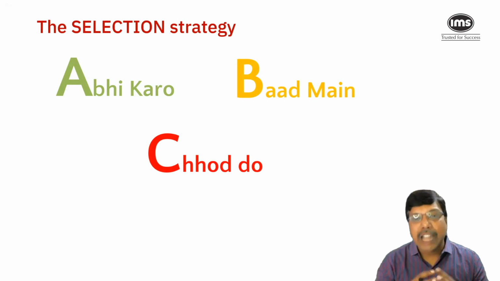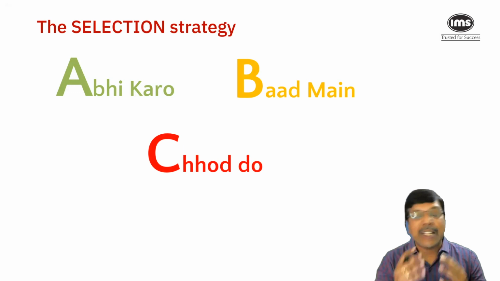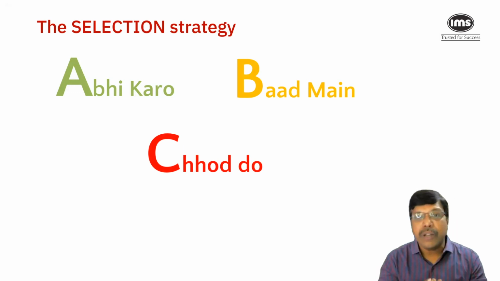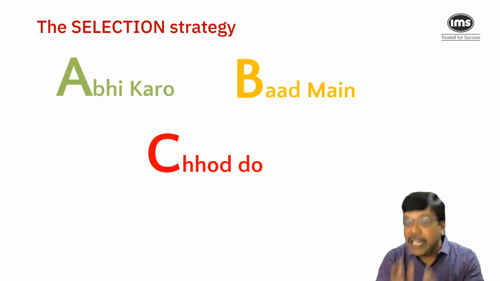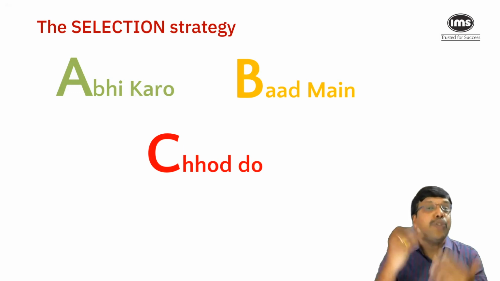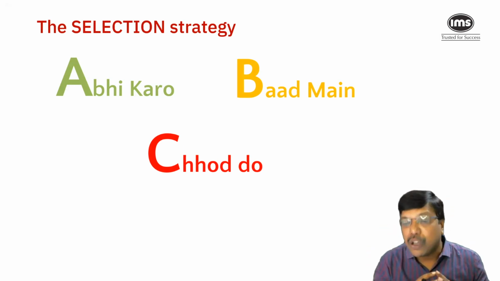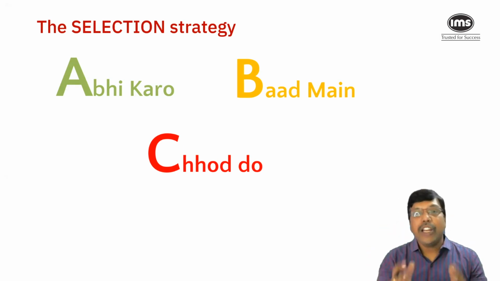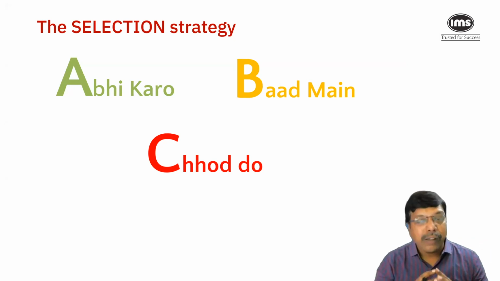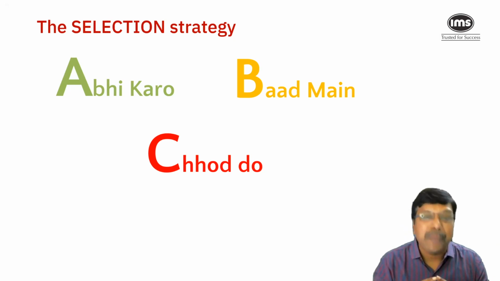And to categorize a question, a student should be able to do it in around a minute or even less, depending on the size of the question. And if the question is very direct in nature and something familiar, and you are able to visualize the path to answer the question in your mind, then you categorize it as A, which stands for Abhi Karo, meaning you right away attempt that question and complete it in the next minute.